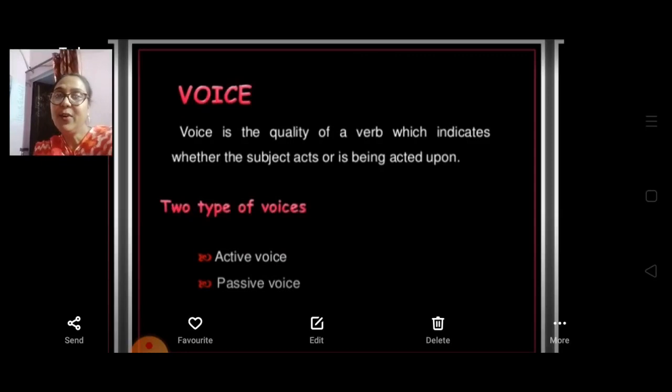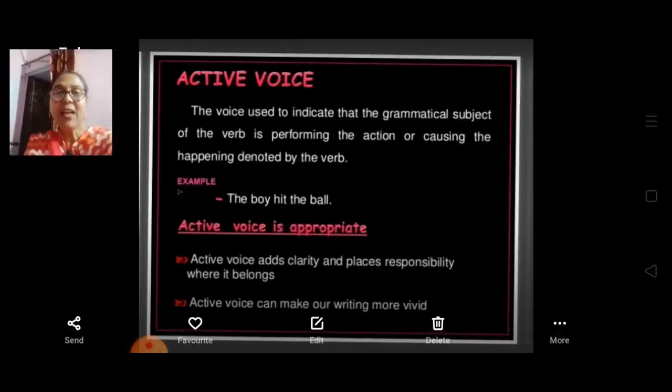And voice has two parts, or you can say two types of voices. First is active voice and second is passive voice. So first of all, we should know what is active voice. Active voice is the voice used to indicate that the grammatical subject of the verb is performing the action or causing the happening denoted by the verb.